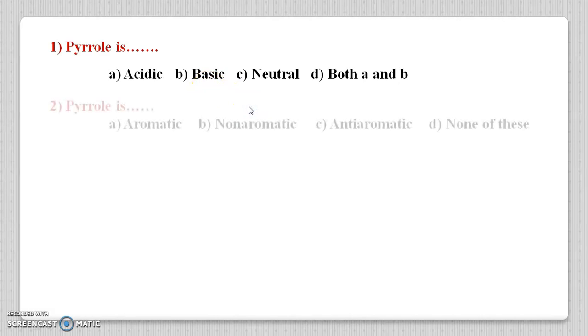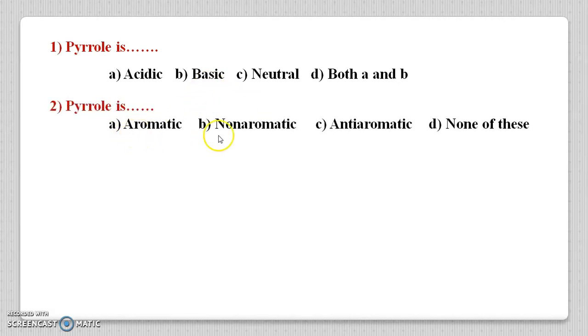In the next question, pyrrole is A aromatic, B non-aromatic, C anti-aromatic and D none of these. In this case, we know that pyrrole has 2 pi bonds and 1 lone pair of electrons on the nitrogen atom. So this nitrogen lone pair is involved in the ring and it obeys the 6 pi electron rule, that is it obeys Huckel's rule and is aromatic in nature. And in the pyrrole ring all carbon atoms and the nitrogen atom undergo sp2 hybridization and hence it is aromatic in nature. Option A is the correct one for this question.